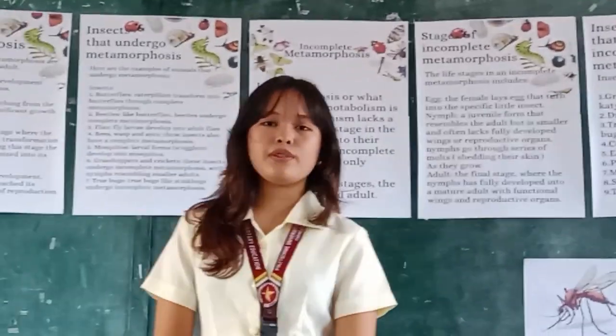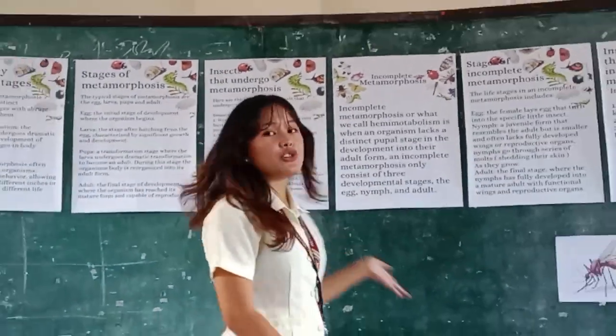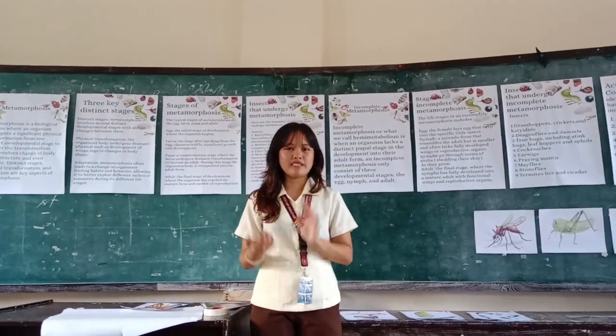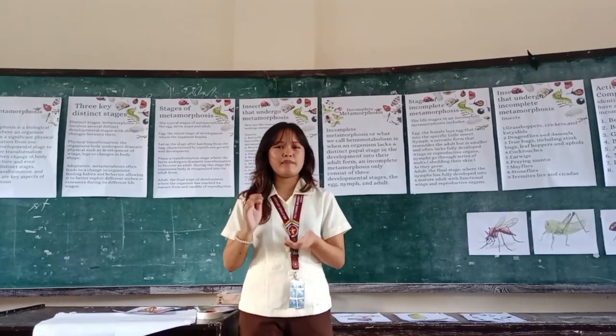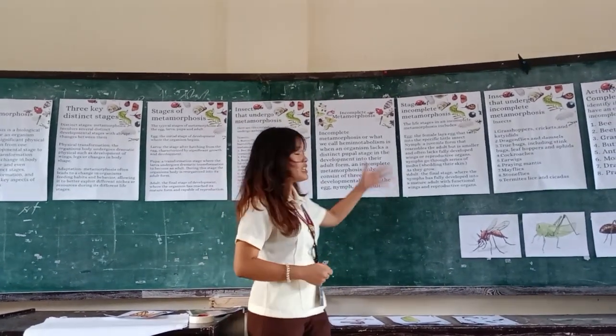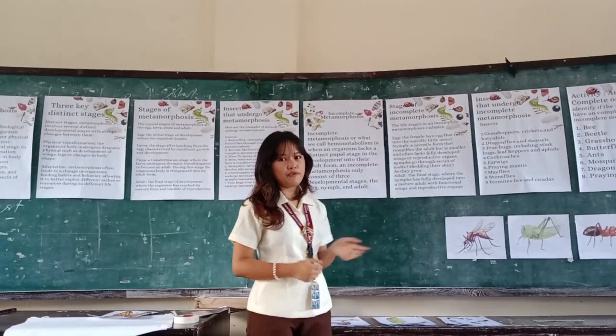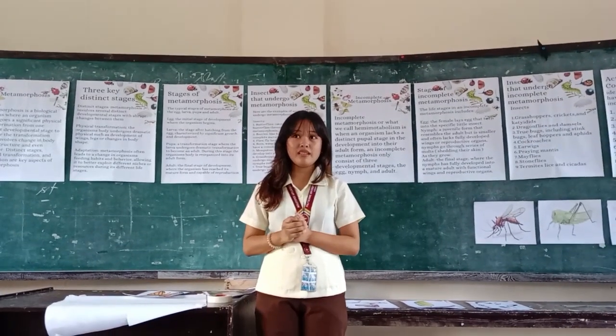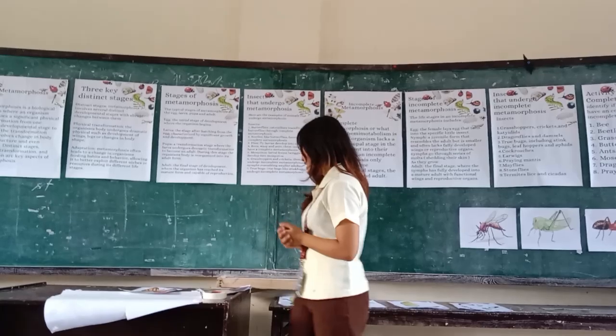Now that I have given you the definition of what an incomplete metamorphosis is, I want to deepen your understanding by providing again some examples pertaining to the stages of incomplete metamorphosis. Is everybody ready to see the examples I've prepared? Yes! Okay, that's good.